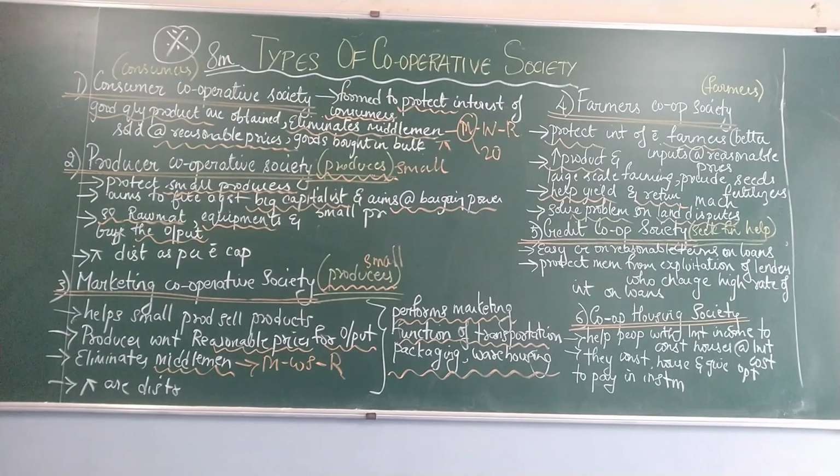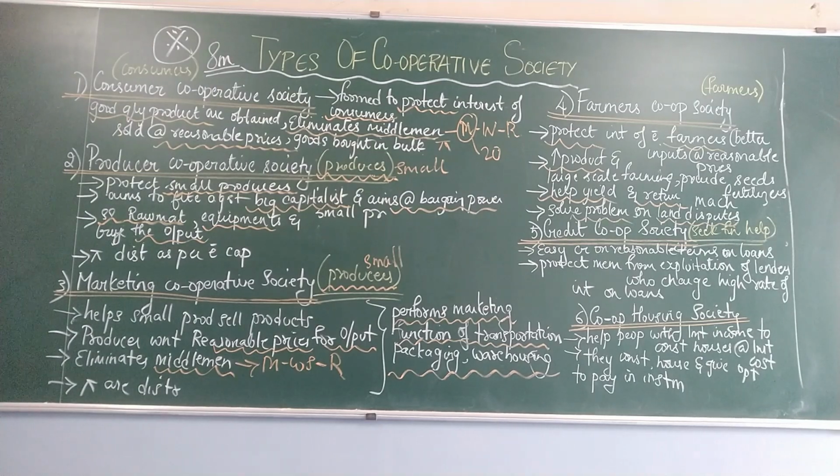The third one is Marketing Cooperative Society. It refers again to small producers. It is a repeat of Producer Cooperative Society, only that it performs the marketing function. That's the extra point here. Marketing functions like what? Packaging, transportation, warehousing, it gives them finance, and even insurance. All these are your marketing functions. Yes, you have already learned this topic in the auxiliaries of trade under commerce.